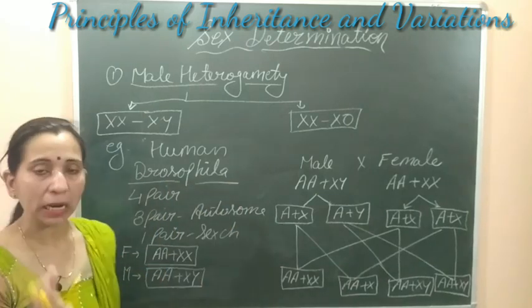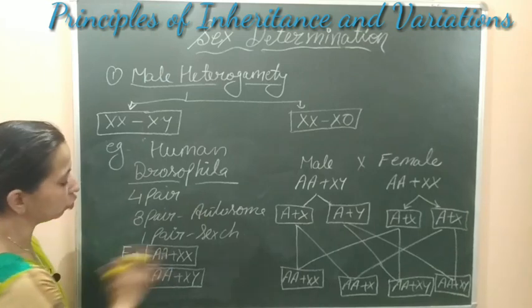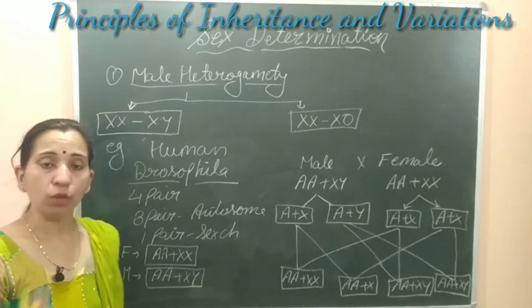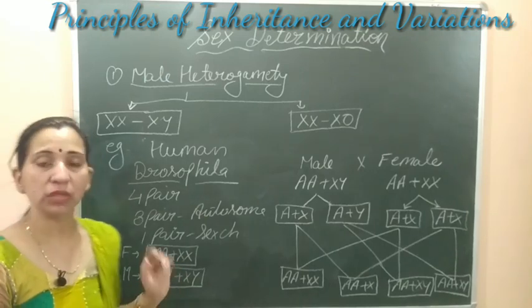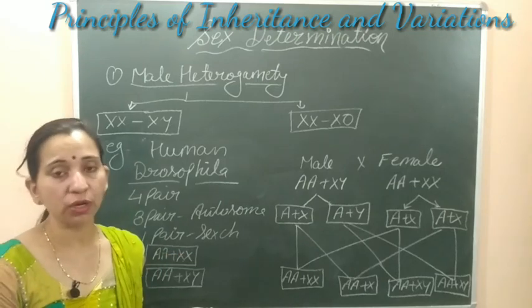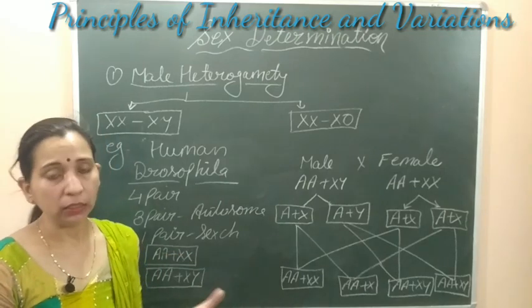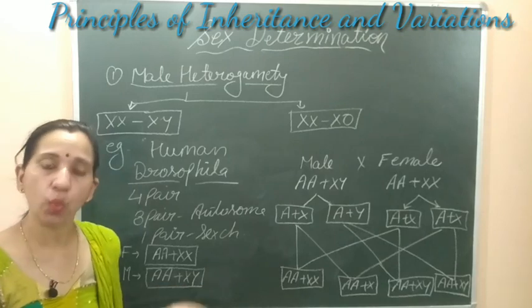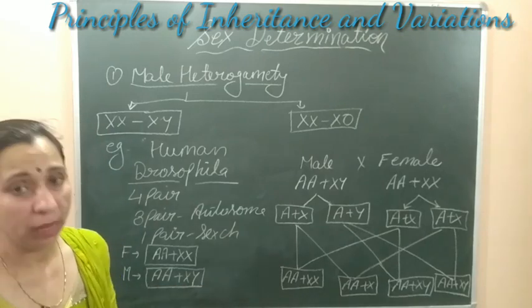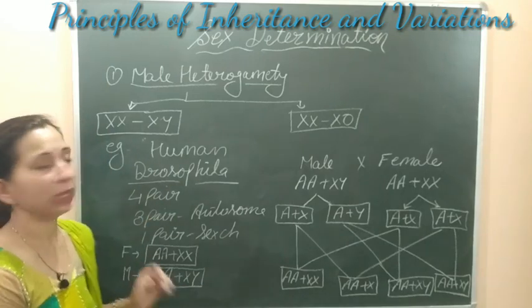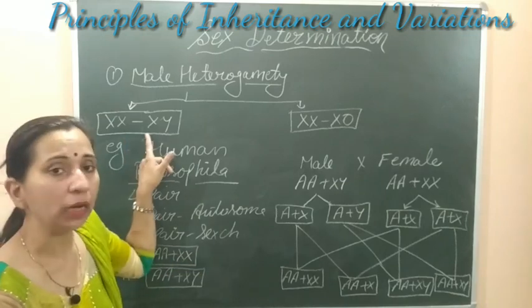Here the autosome pairs are 3 in number. If the sex chromosomes are XX, then it will be a female Drosophila, and if the sex chromosomes are X and Y, then it will be a male Drosophila. So this is the male heterogamety of XX and XY.